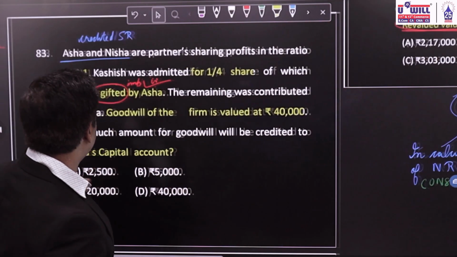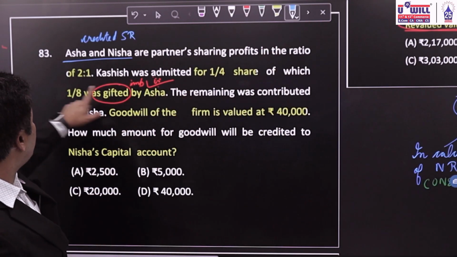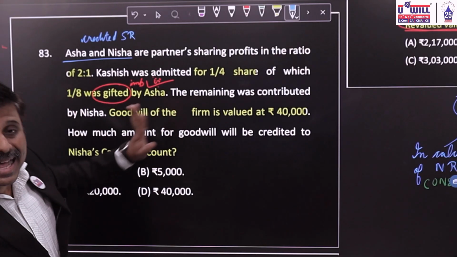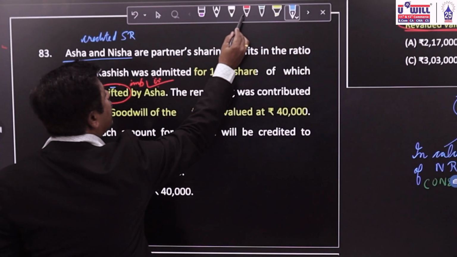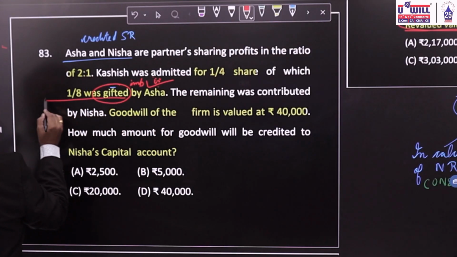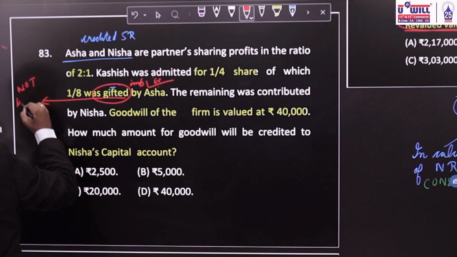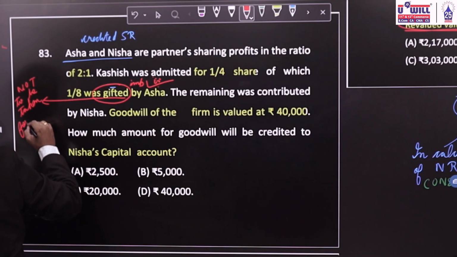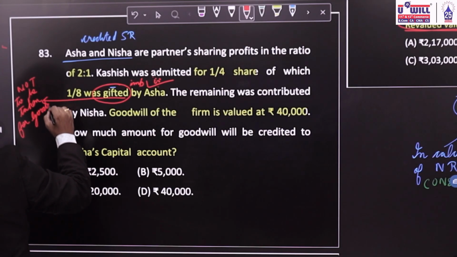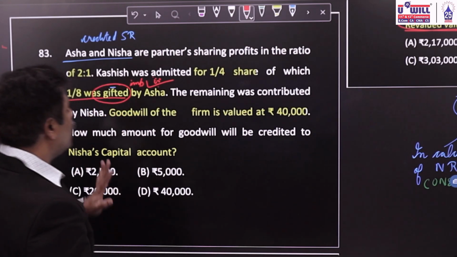Now, over here, if you see, 1/4 share of which 1/8 was gifted by Asha. Gifted by Asha will not be considered for goodwill, not to be taken for goodwill.